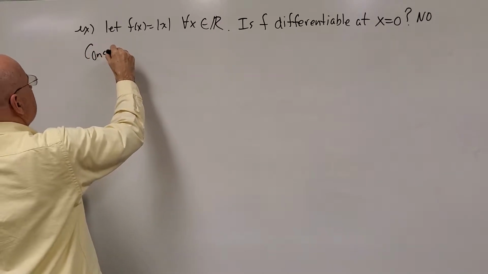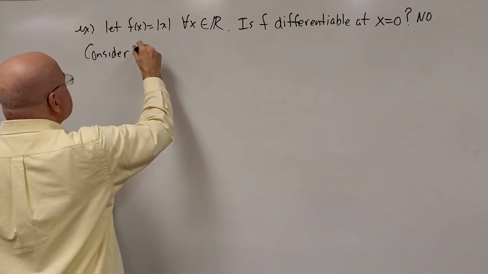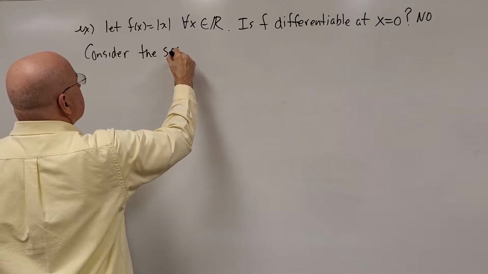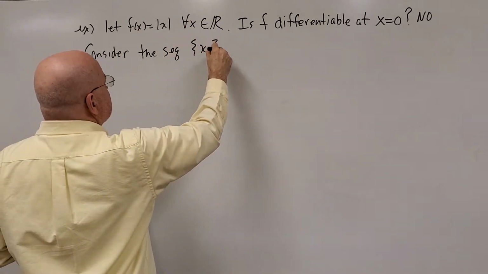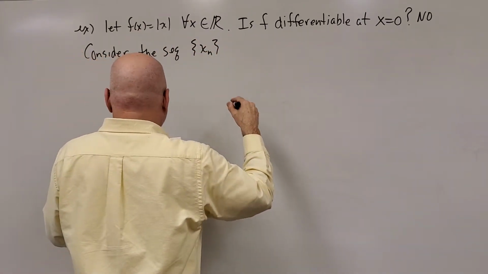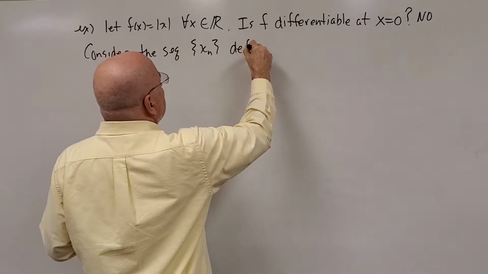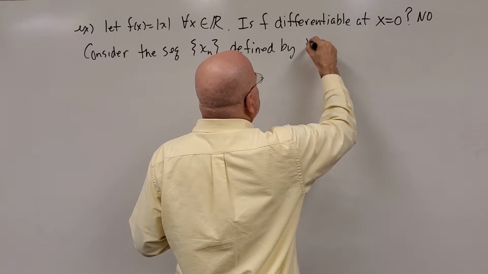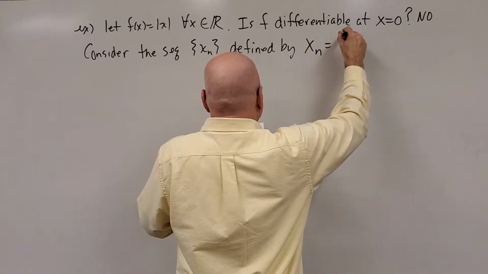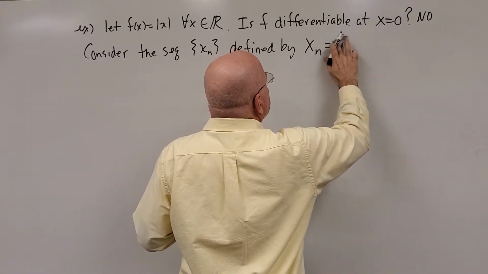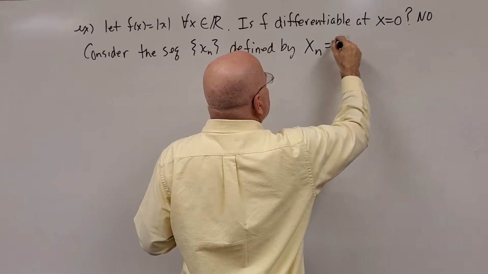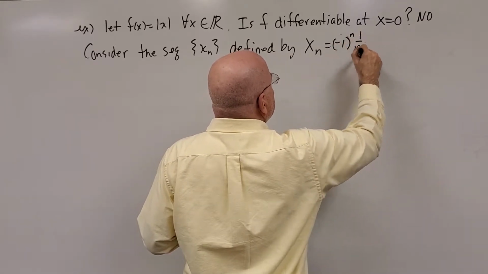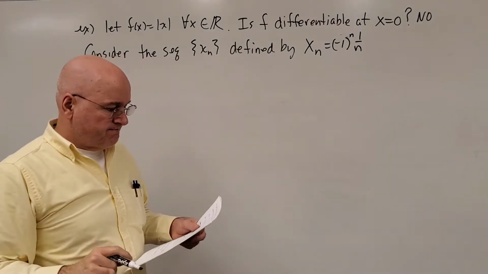Let's consider a sequence of xn's that converges to 0. The sequence xn is defined by xn equaling (-1) raised to the n times 1 over n.